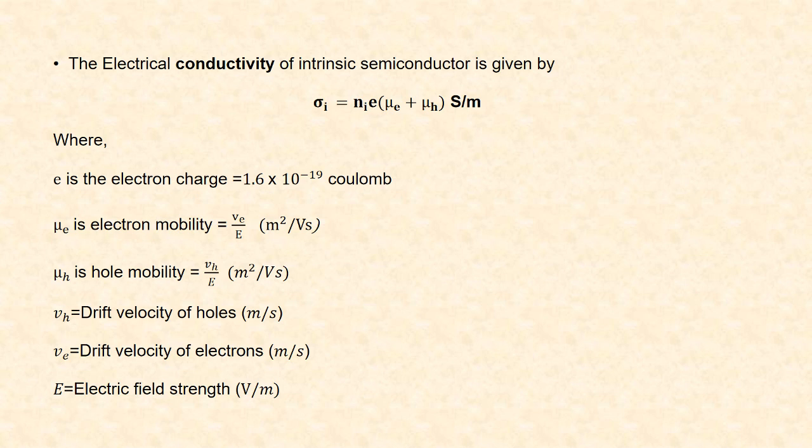Mu E is the electron mobility and it is equal to Ve by E. Ve is the drift velocity of electrons. E is the electric field strength and mu H is the hole mobility, which is equal to Vh by E. Vh is the drift velocity of holes and E is the electric field strength.